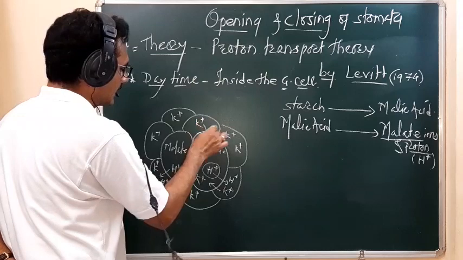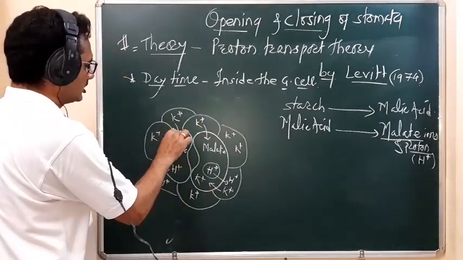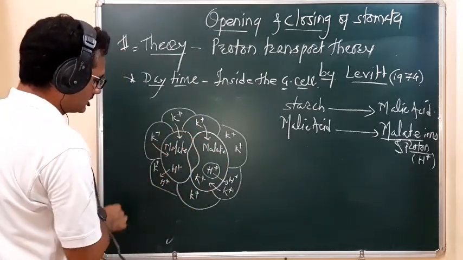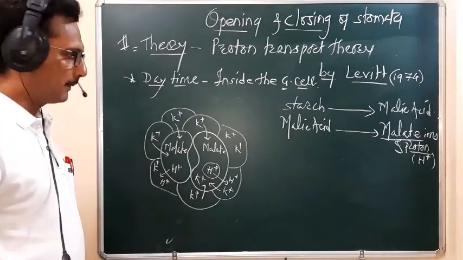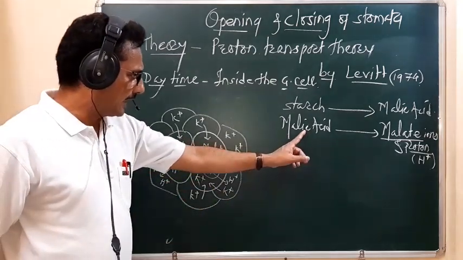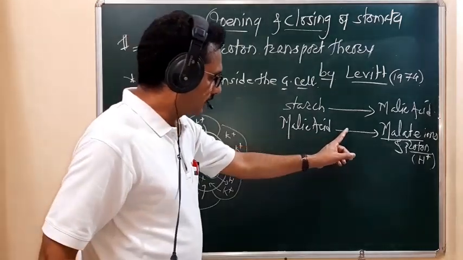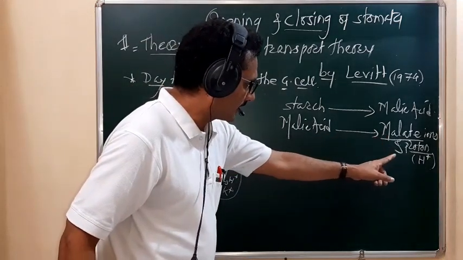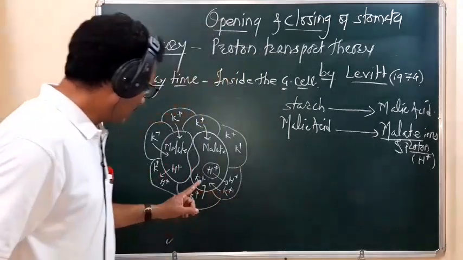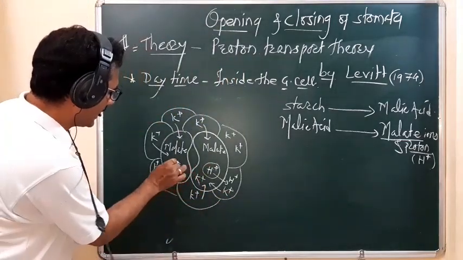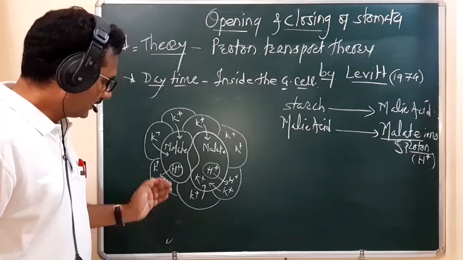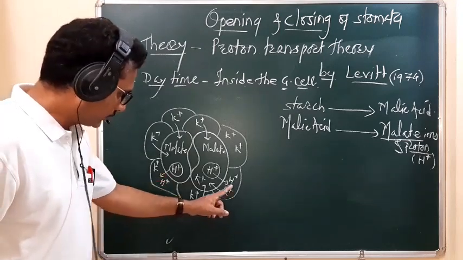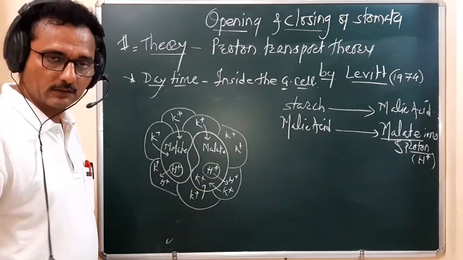So remember, when the malic acid dissociates to form the malate ions and the proton, that proton is immediately transferred toward the subsidiary cells, and in return the potassium ion is taken inside.